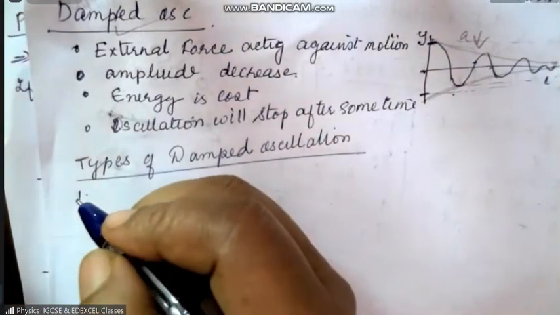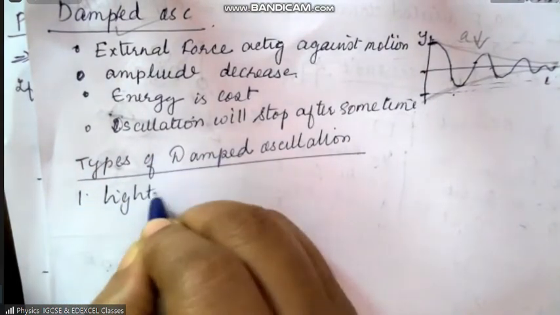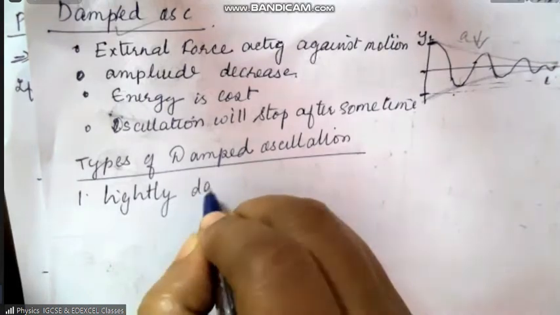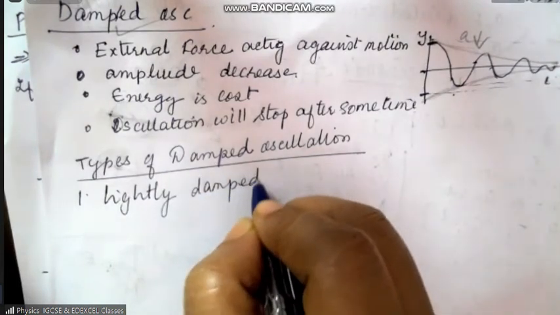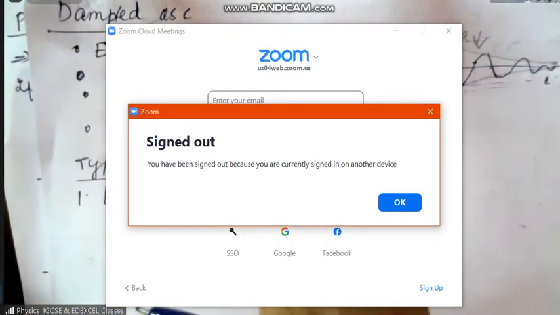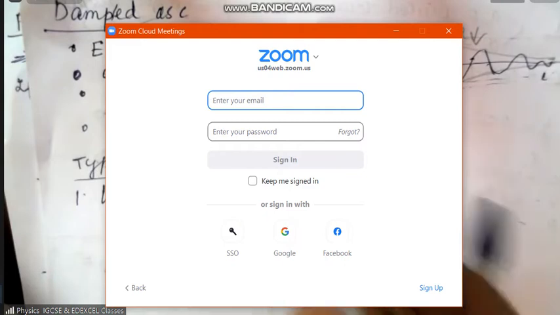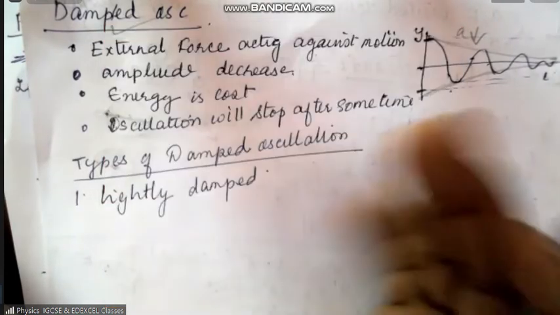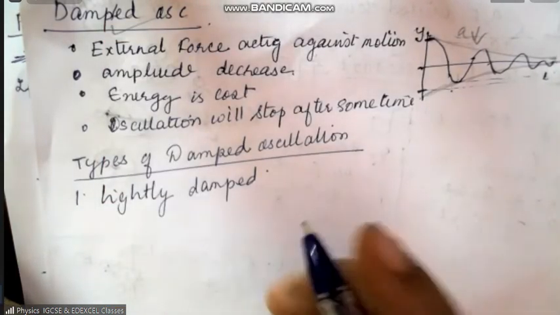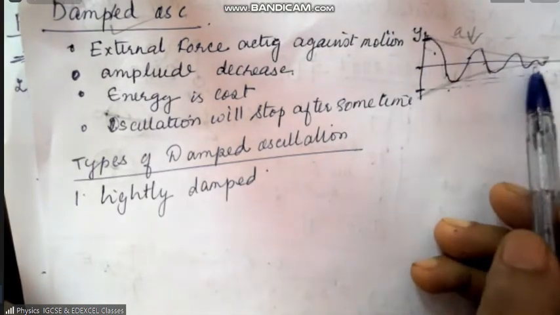Number one, lightly damped. What do you mean by lightly damped? That means there is a continuous opposing force. The opposing force is happening continuously, therefore the amplitude decreases. See, you can see here, this is a lightly damped oscillation.